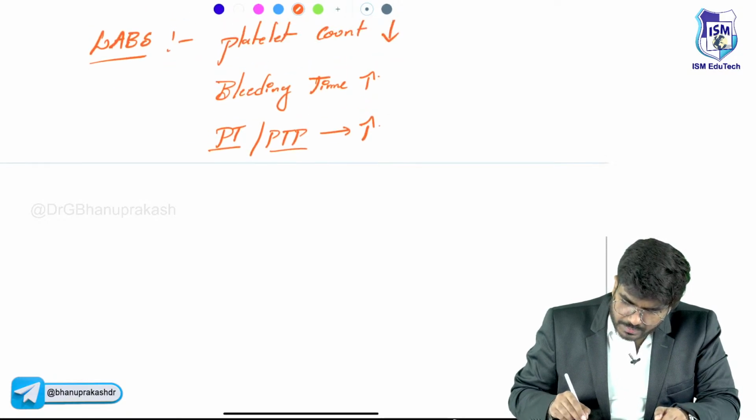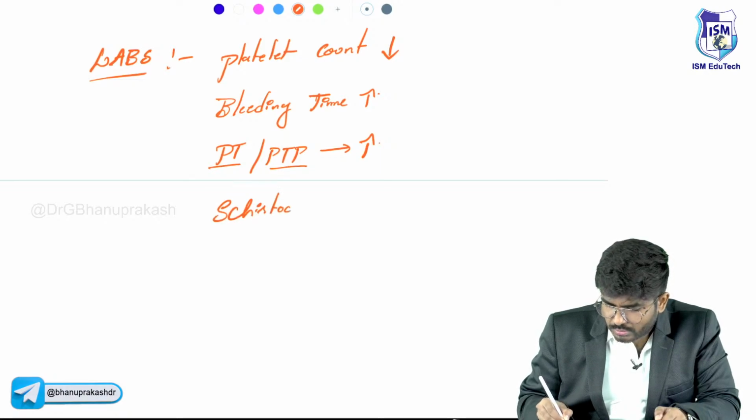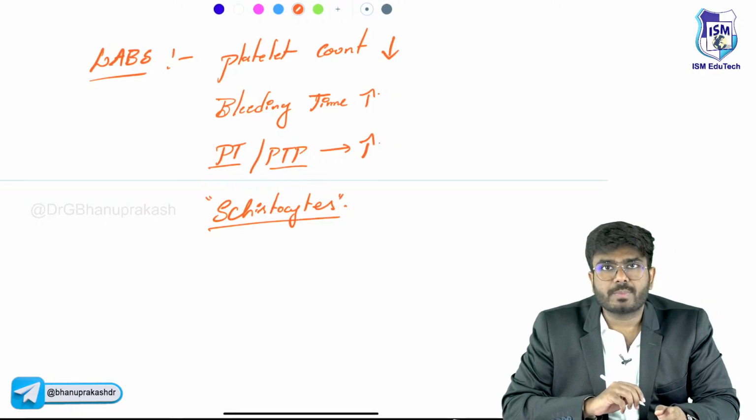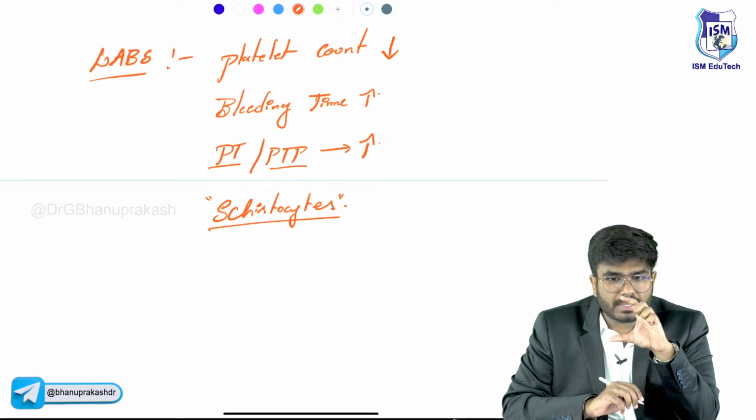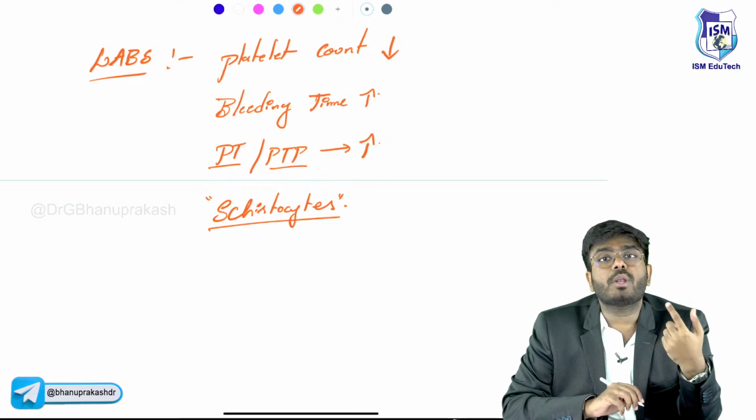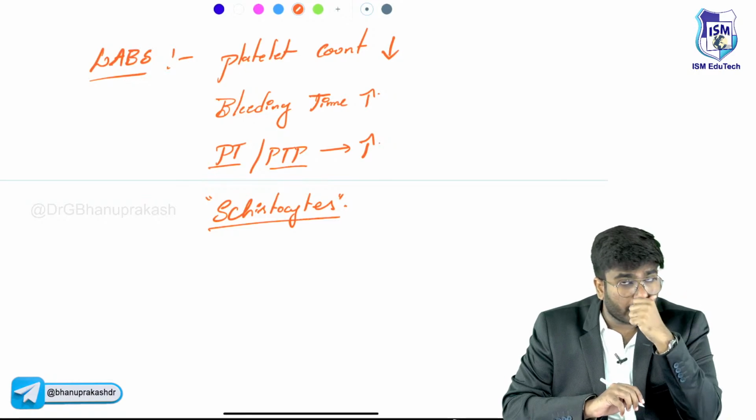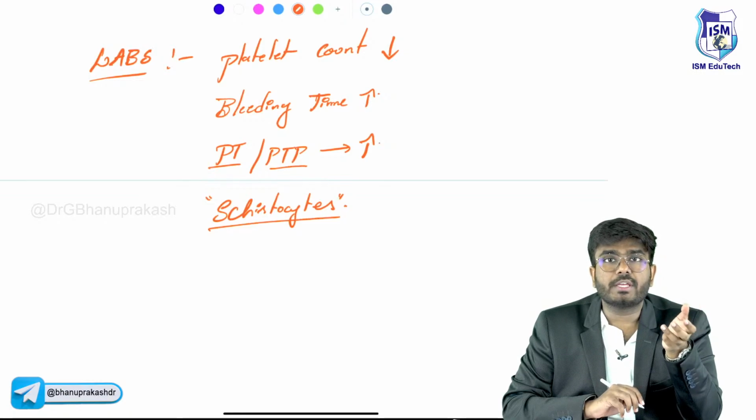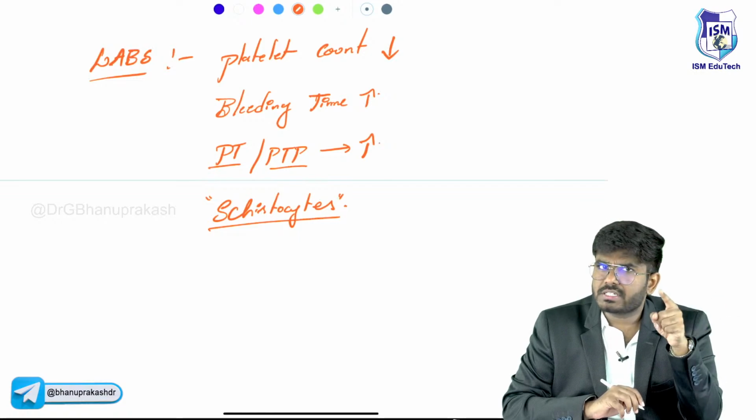Next, what else? These patients are going to have schistocytes in the blood. Sir, what are these schistocytes? In yesterday's class also I explained. There is something called microangiopathic hemolytic anemia. There is some problem in the microvasculature which is leading to hemolytic anemia. Examples are thrombotic thrombocytopenic purpura because of ADAMTS13 deficiency, and hemolytic uremic syndrome because of E. coli verotoxin, E. coli O157:H7. Yesterday's class I have discussed.